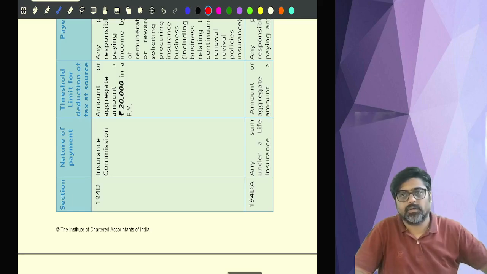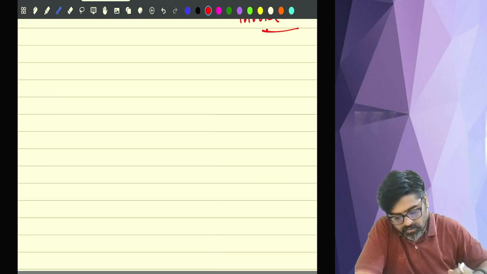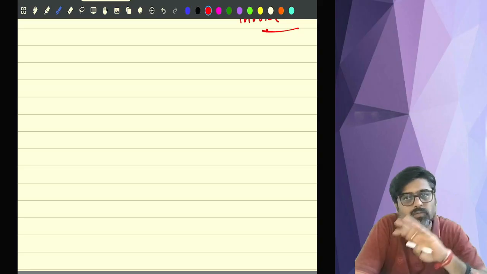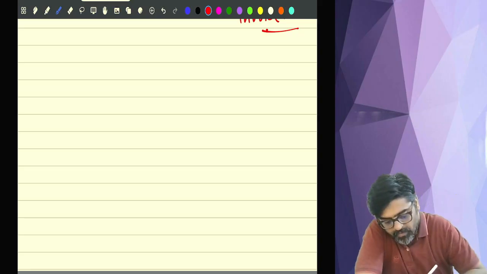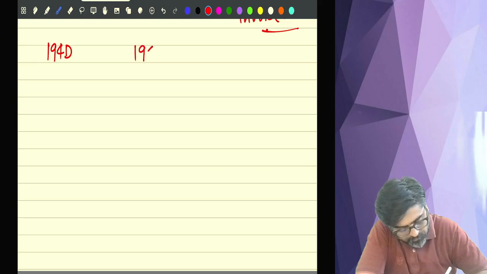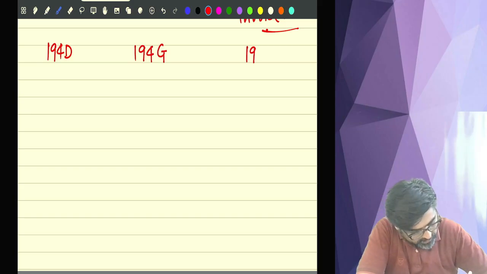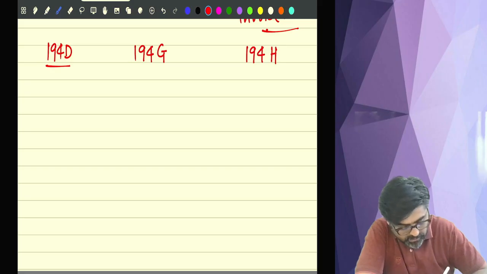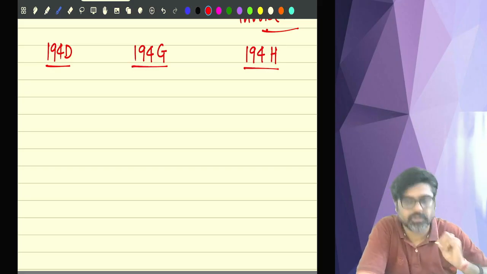Okay, guys, please see. Now, three more sections I am saying. All these three sections we are supposed to do together. One is 194D, one is 194G, and one is 194H. D, G, and H.